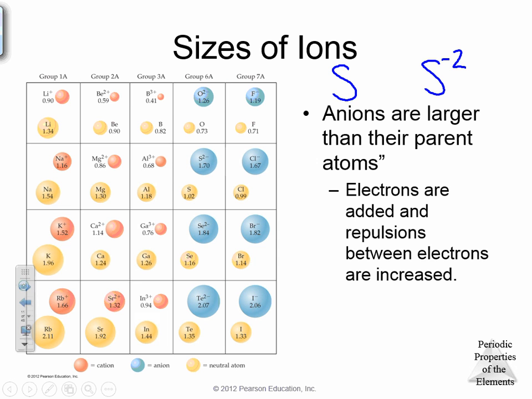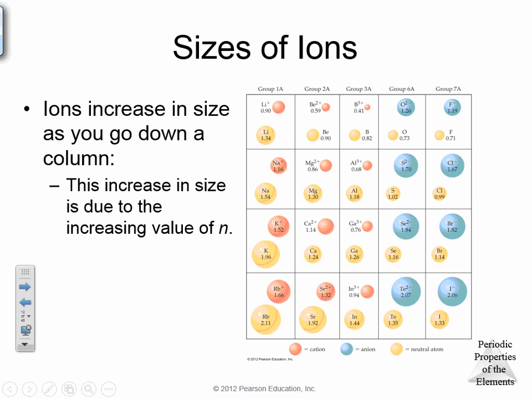Now, general rule with ions, the size increases as you go down a group or family. So if you go down the periodic table, that's the same trend as for the size of atoms. They increase as you go down. Why is that? Because you're adding more electrons to the outer shell and adding more neutrons. So you're adding electrons and neutrons, just like you were with the size of an atom. So, 3 things about ions. Cations are smaller than their parent atom. Anions are larger than their parent atom, and they increase when you're going down.